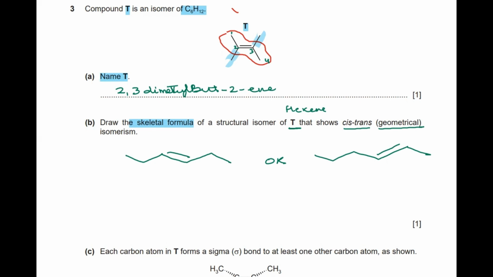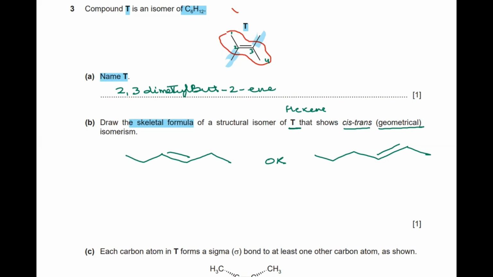So if I'm going to have an alkyl group attached to this double bonded carbon, and this is another one, I can have a cis where the hydrogens are on the same side, or the hydrogens can be on the opposite side. So this is going to be one skeletal formula. Or if I shift the double bond from between the third and fourth carbon to between the second and third, this can be another isomer for T. So these can be the two forms, right?